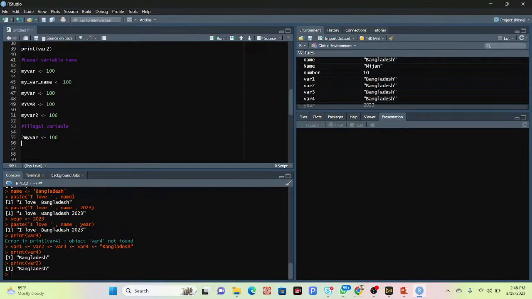After that, you also cannot use a hyphen in your variable name. It is also illegal. You cannot use any type of hyphen in your variable name, it does not work. You cannot use any space in your variable name, it is illegal. Also, you cannot start with an underscore followed by the variable name, it does not work. So it is also an illegal variable name. You cannot use an underscore as the first character.